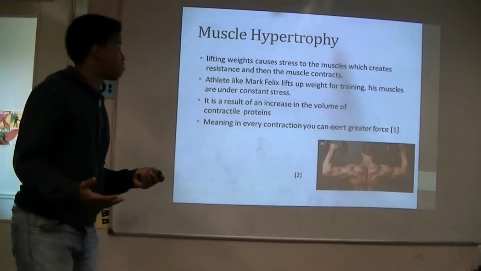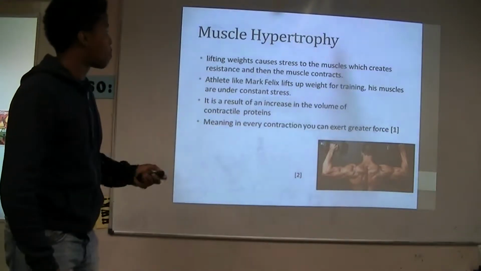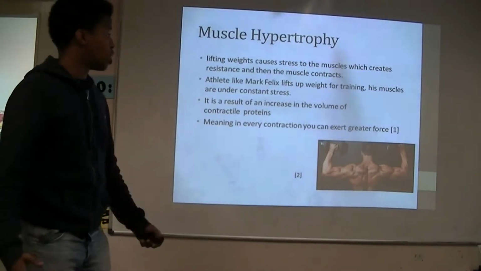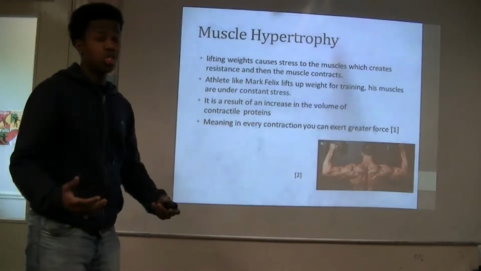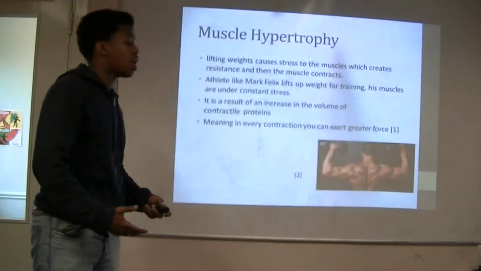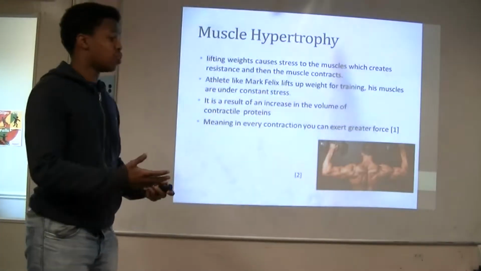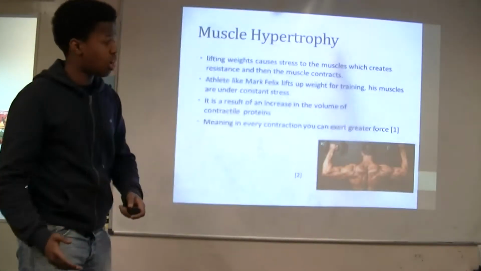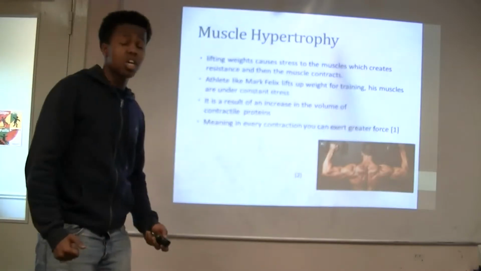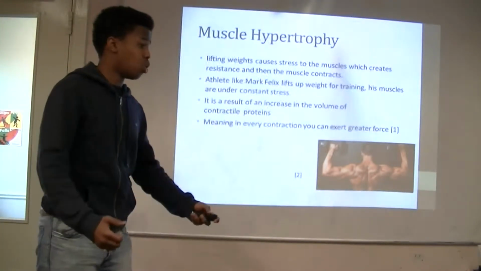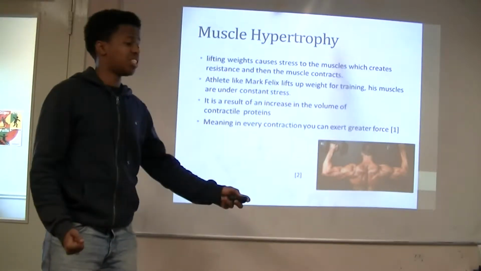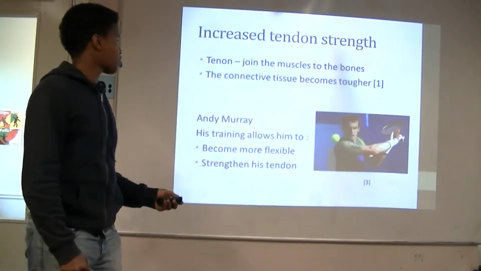The first area we're going to be talking about is muscle hypertrophy. As you keep doing continuous exercise, you tend to see your muscles start to increase. This is a result of an increase in the volume of contractile proteins, meaning every contraction you can exert a greater force. An example would be one of your weightlifters, such as the athlete Mark Felix.